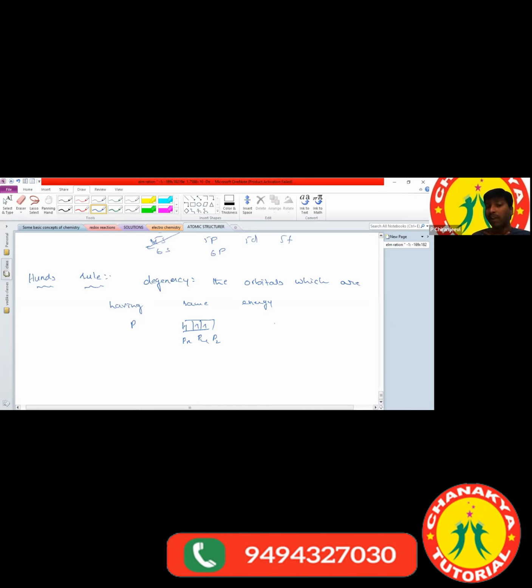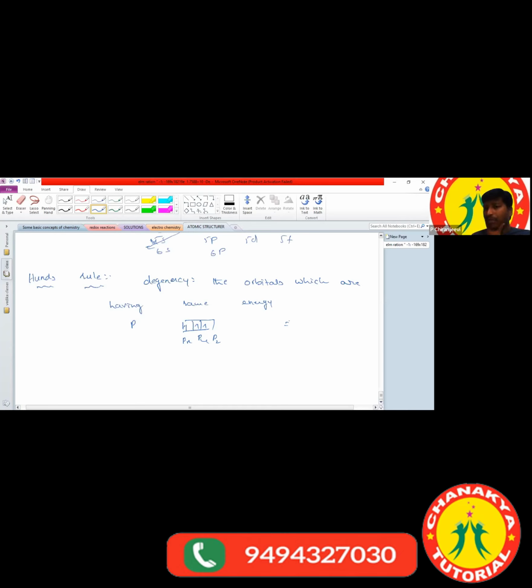The maximum number of electrons present in a p orbital is equal to how much? Samhita? 6. The maximum number of electrons in a p orbital is 6. Very good. The maximum number of electrons present in a d orbital is 10.